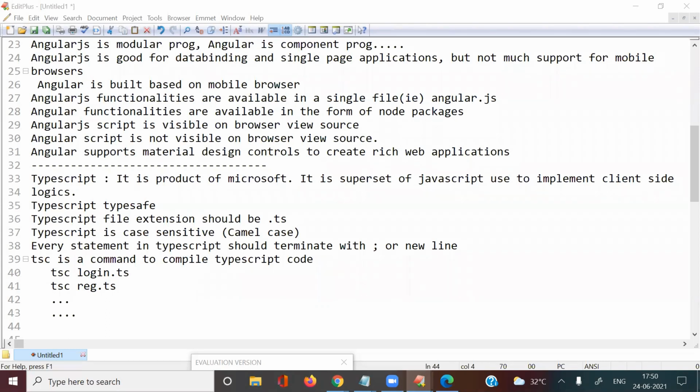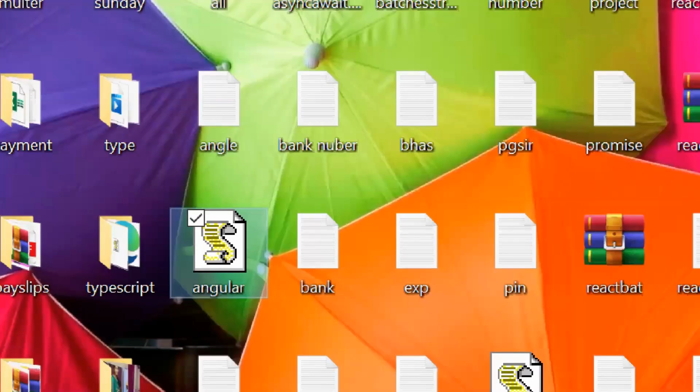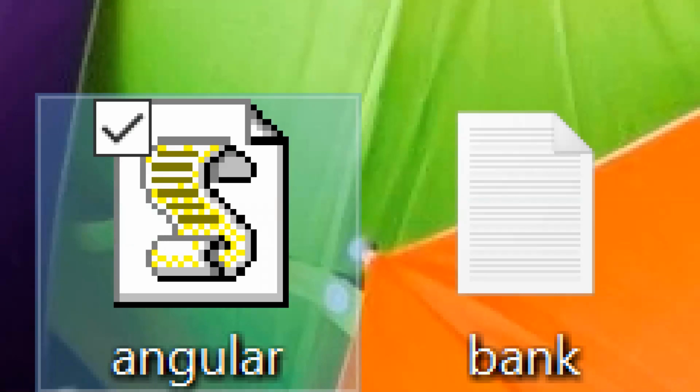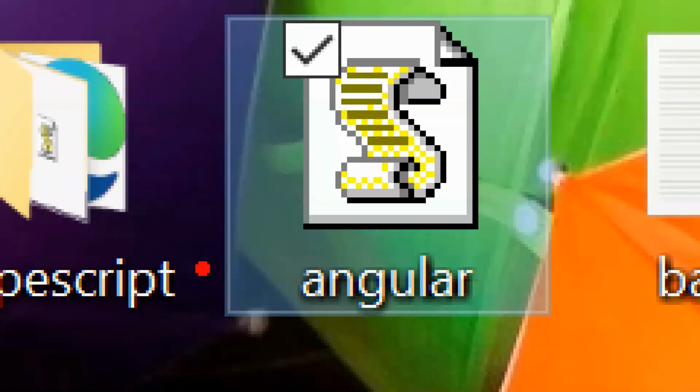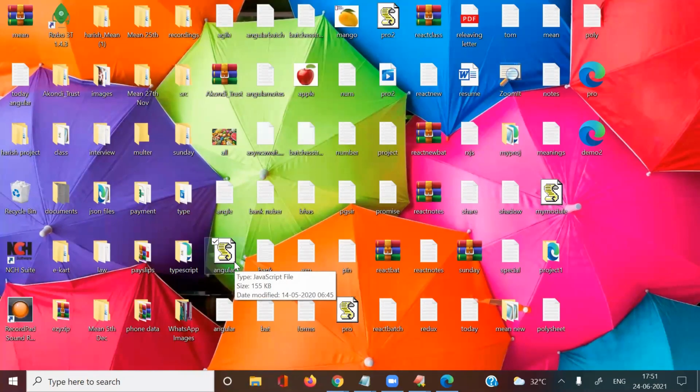In the difference between AngularJS and Angular, AngularJS functionalities are available in a single file, AngularJS. Can you explain that statement once again? If you observe here, this file is the Angular.js file. So all AngularJS-related features are available in this file. Is it clear? Once you download this file and use it here, that is enough.